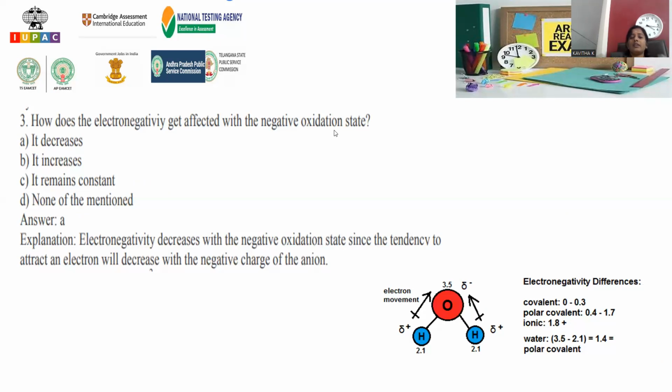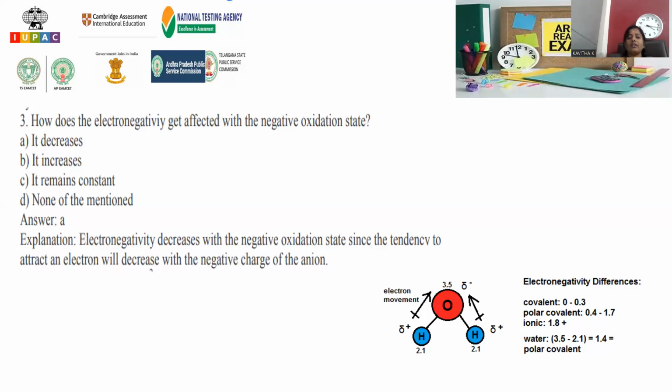Since the species already has a negative charge, electronegativity will not operate as strongly, because whenever a negative charge is there and we again pull electrons, repulsion between the electrons is possible. So the electronegativity effect is decreased.